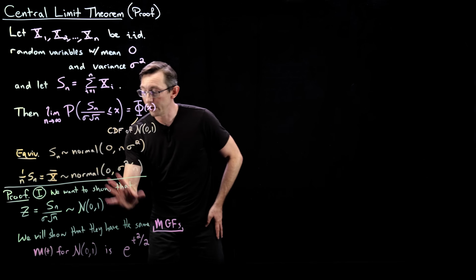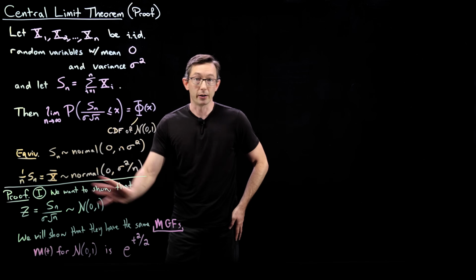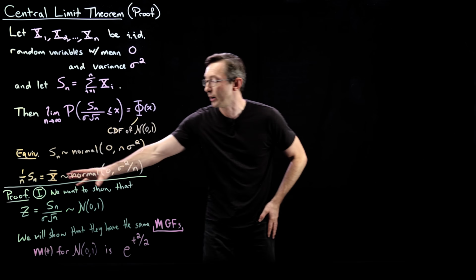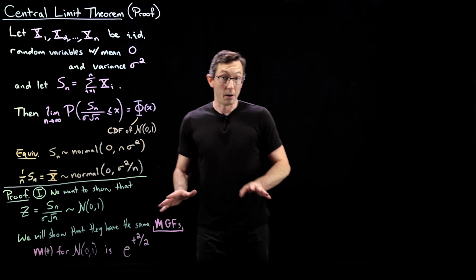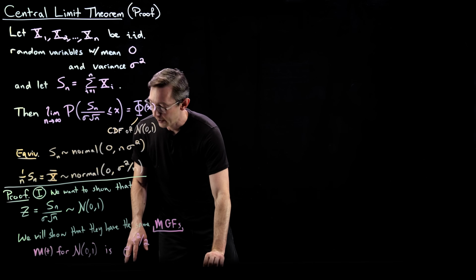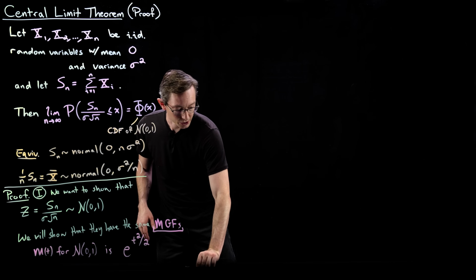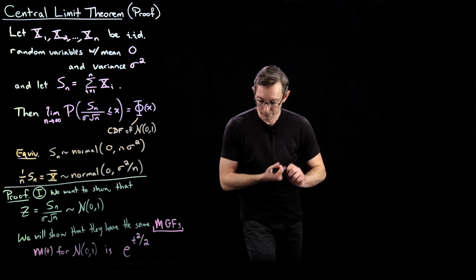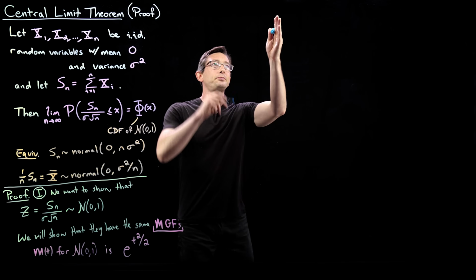So this is what we're going to do, is show these moment generating functions are equal. And we're going to build this in stages. So this is step one, just stating how we're going to approach this problem. Good. Maybe I'll just switch colors throughout these different phases of the proof. Maybe I'll go to blue. So step two.